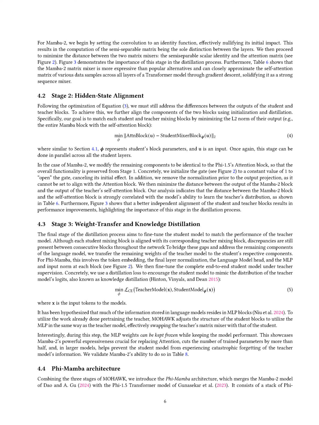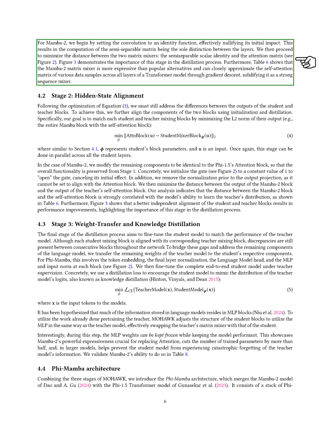Section Summary. In this section, we introduce Mamba 2, a structured state-space model that enhances the original Mamba by incorporating a time-varying state-space framework and establishing a connection to transformers through structured state-space duality. We also outline the MOHAWK distillation process, which aligns a student model's matrix mixer with a teacher model's self-attention matrix, ensuring effective knowledge transfer while maintaining the overall architecture.